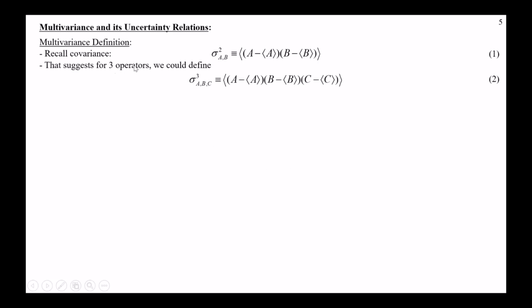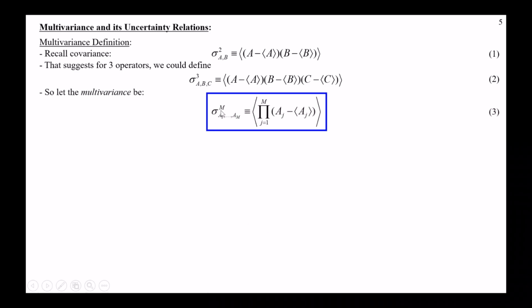This suggests for 3 operators or 3 observables, we could take the product of 3 different deviations and again take the mean of that and call that the multivariance. So for m different operators, we get a product of m deviations. We take the mean of that, and that's the multivariance. The paper also defines something called symmetric multivariance because there's lots of different ways to write this product. We don't just have to do this order. So I found a way to generalize that, but it's actually easier to look at this non-symmetric version first.